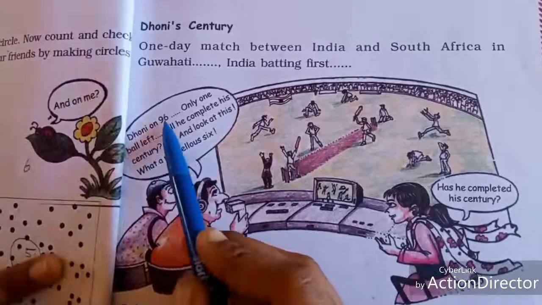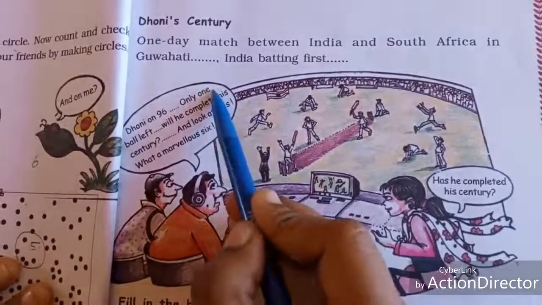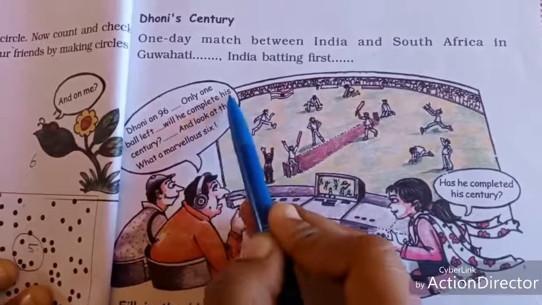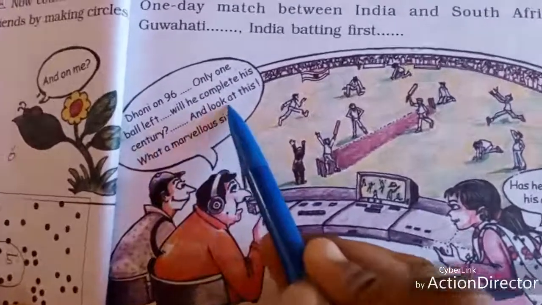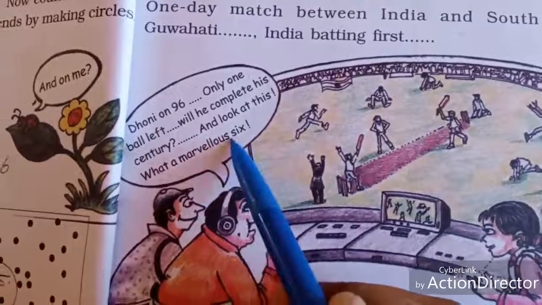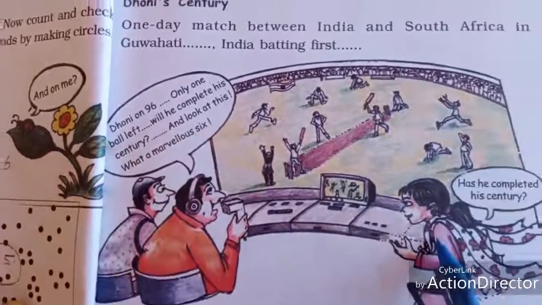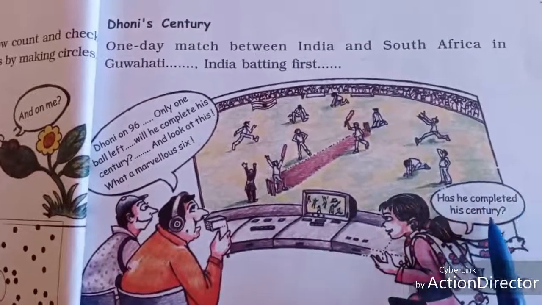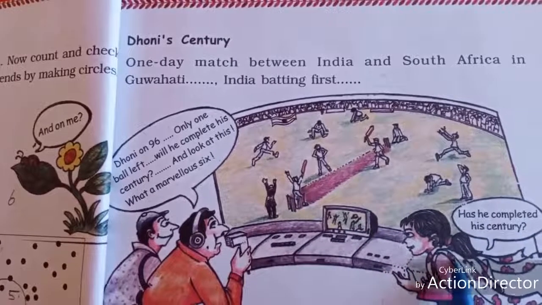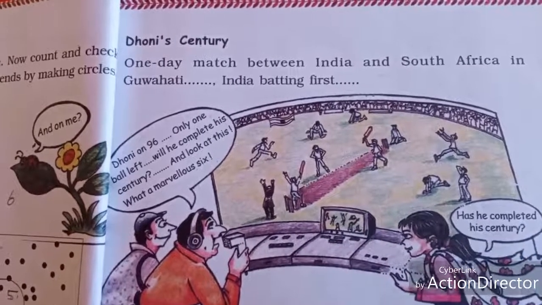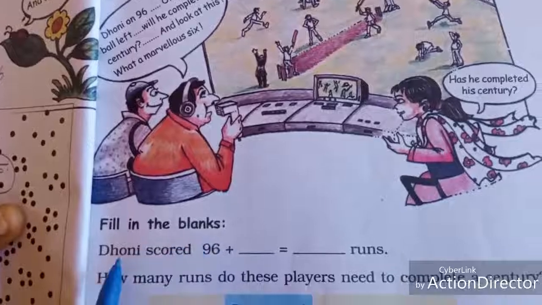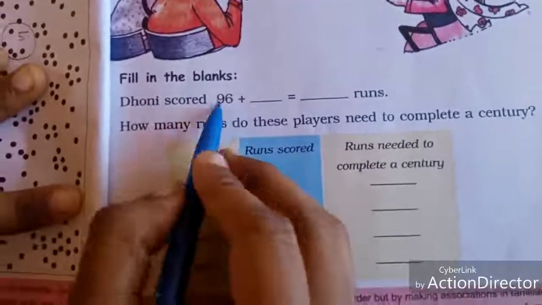Dhoni on 96. Only one ball left. Will he complete his century? And look at this. What a marvelous six. And one girl asked, has he completed his century or not? Fill in the blanks. Dhoni scored 96 runs.